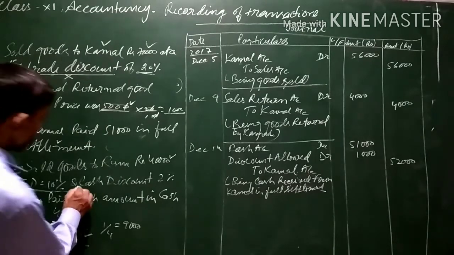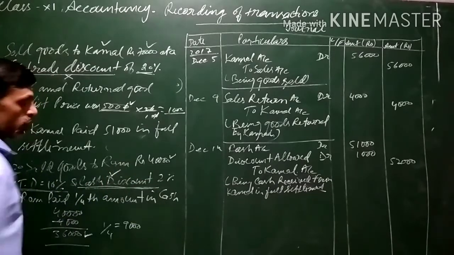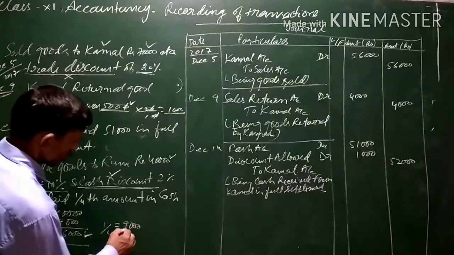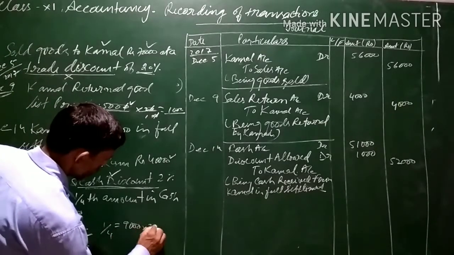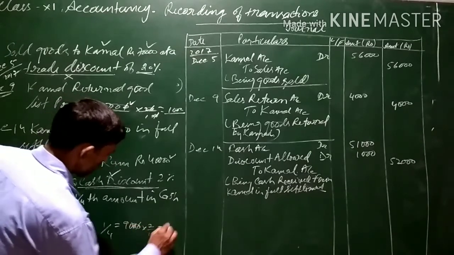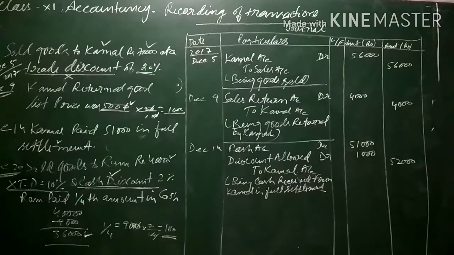Now, one more thing mentioned here is that we are also giving a cash discount. Cash discount is recorded in the books of account. Trade discount is not recorded, but cash discount is recorded in the books of account. We are providing a 2% cash discount. Since he is paying 9,000, we will provide 2% cash discount. 2% of 9,000 will come to 180. 180 is the cash discount which we are providing.